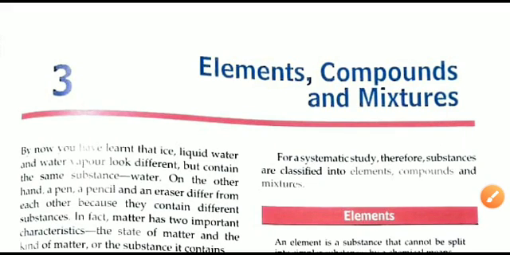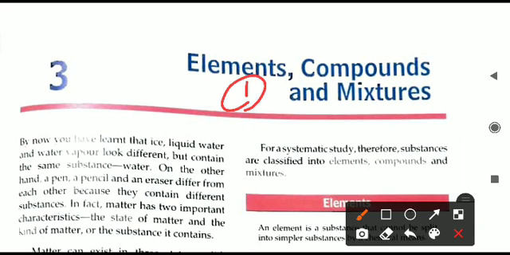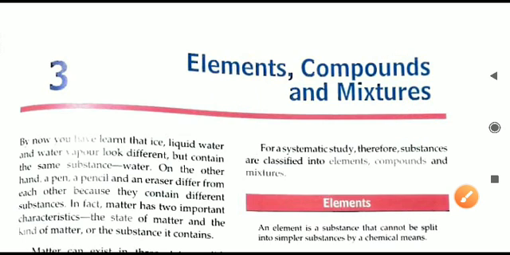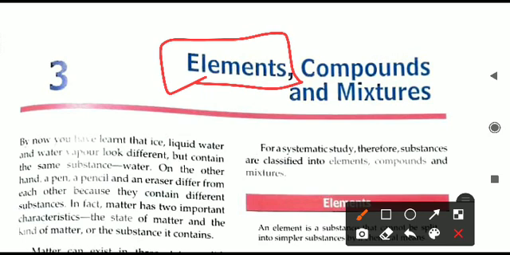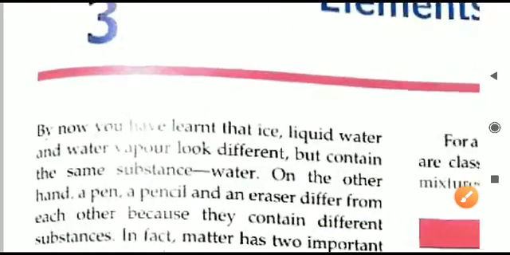Today we begin chapter number 3, elements, compounds and mixtures. In this chapter we'll be studying how substances are classified into various categories. That is itself the chapter name. The first one, we can classify the substances in the form of elements. Second will be compounds and third as mixtures. We will be focusing on all of these in this chapter. Today's video will be focused on what elements are, what their various properties are and how we can categorize them as well. So here we begin.